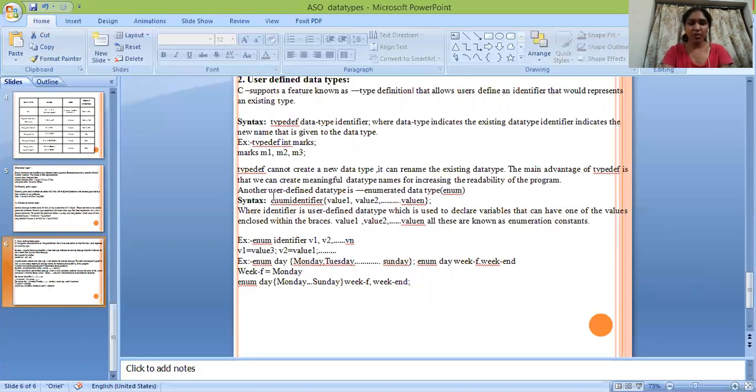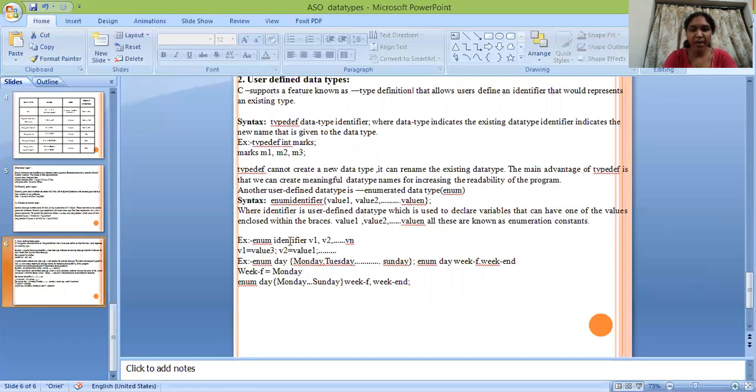Syntax for the enumerated data type is enum identifier, within the braces value 1, value 2, value 3, and so on. Here identifier is the user-defined data type, which is used to declare variables that can have one of the values enclosed within the braces. Value 1, value 2 and so on are known as enumeration constants.